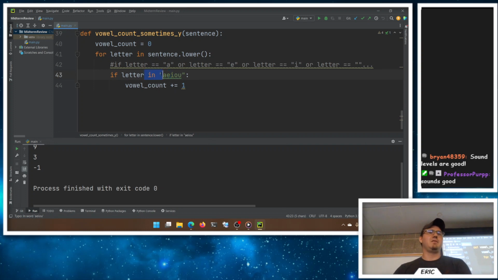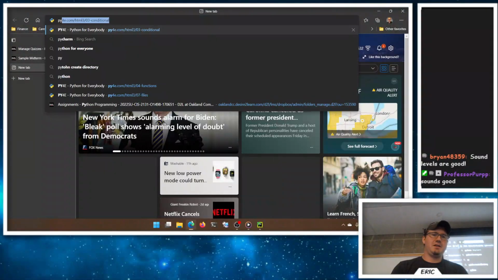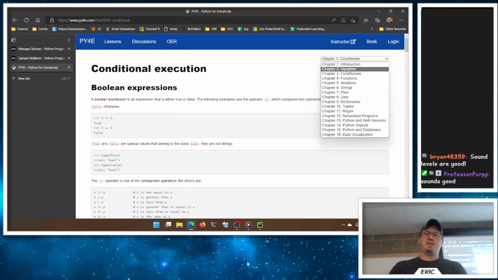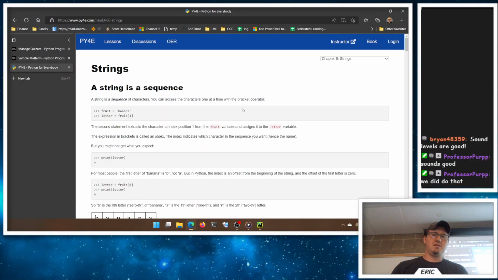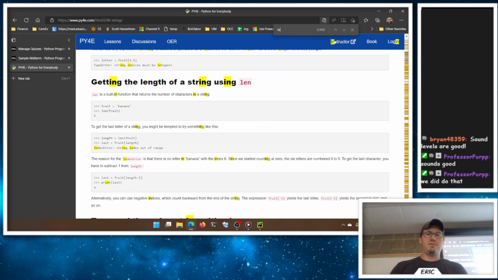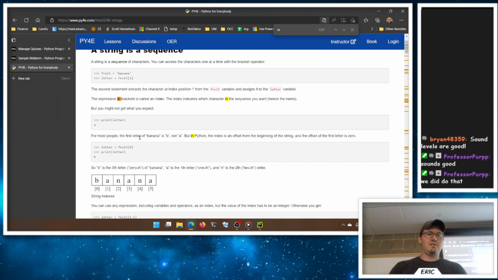We've done in with strings. If something is in a string, whether it's a single letter or a bunch of characters, you can look for words inside of sentences. I think we did that. It's been like 2 weeks, and we had a holiday, so let's double check. PY 4E. Double check. Strings. Look for the word in. That was not a very good search. How about in with a space?